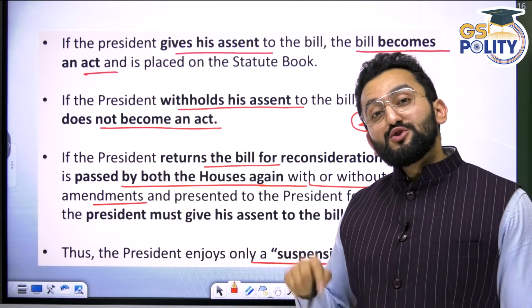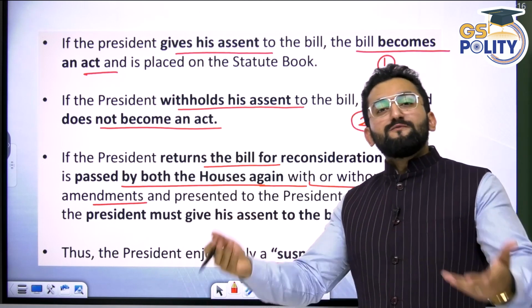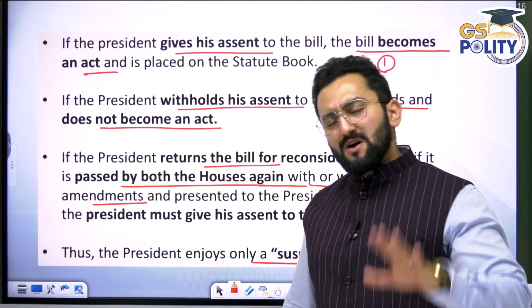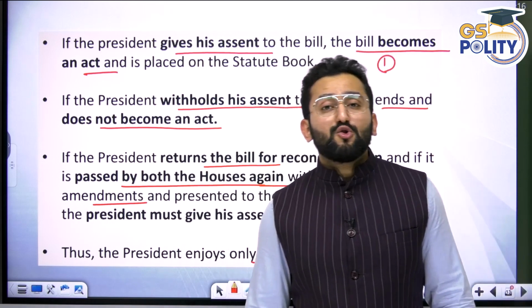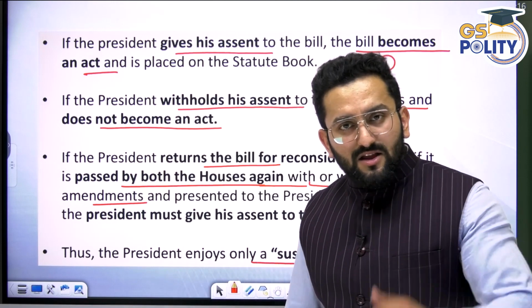Now, if the President withholds his assent, it ends and does not become an act. I also told you the situation when it can happen. In case of a private member bill, the Council of Ministers can advise the Honorable President: sir, though this bill got passed from Lok Sabha and Rajya Sabha, and we were supporting this bill earlier as well in Lok Sabha, now we are suggesting you just withhold this bill. The President can reject that bill.